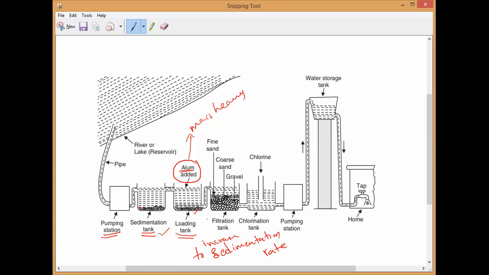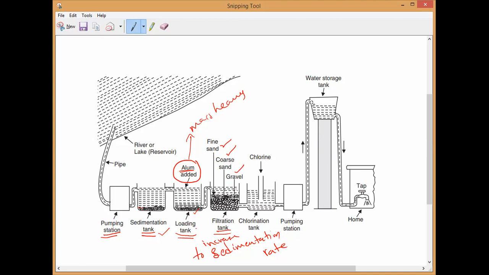So now most of the impurities, the bigger ones, will be removed. Now the smaller particles, like microorganisms such as bacteria, will be filtered in another tank called the filtration tank. In this filtration tank, we have three layers of bed: one is fine sand, the next is coarse sand, and the next is gravel.